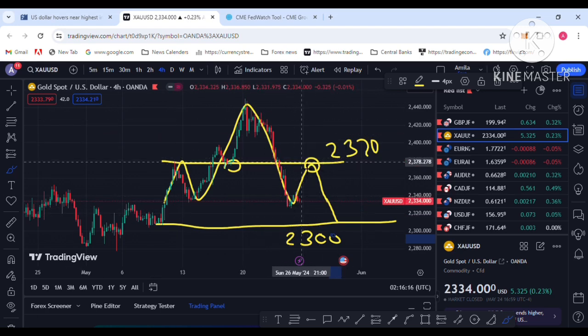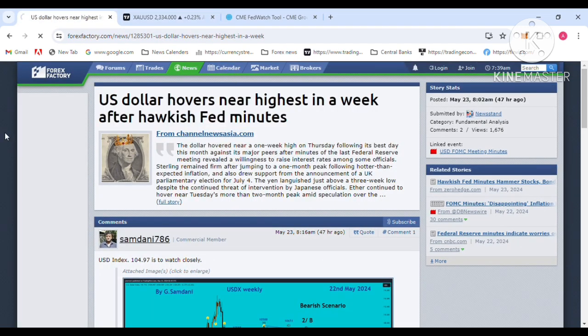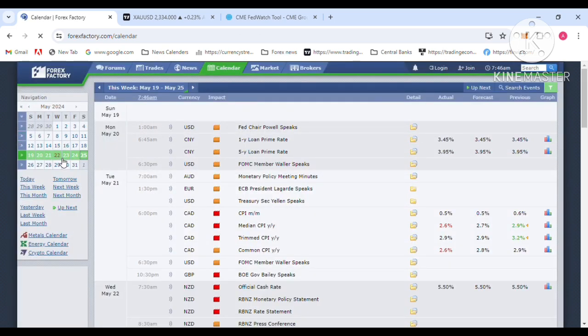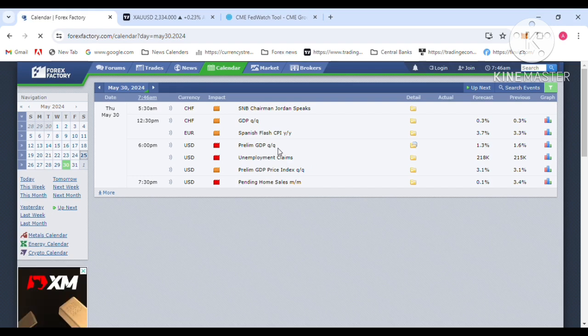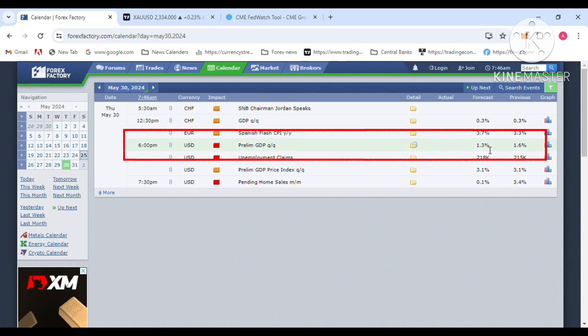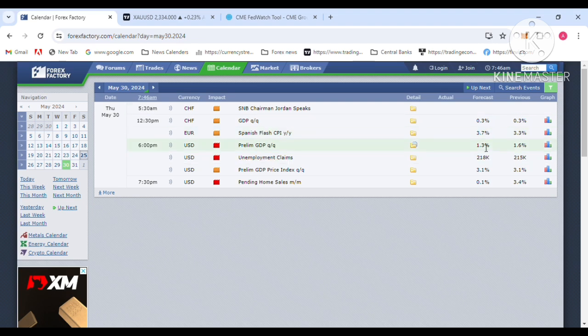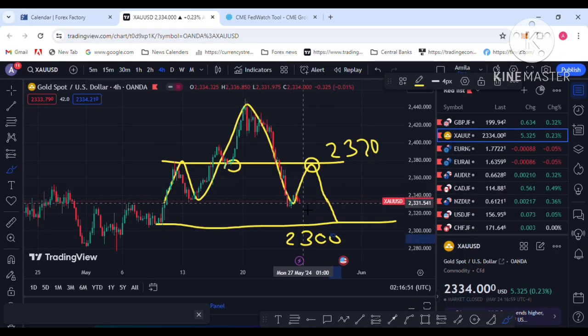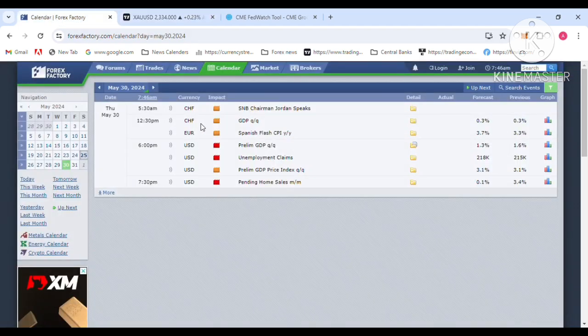Let's see the economic data next week. On the Forex Factory calendar, 30th May is the USA quarterly GDP report. You can see the GDP report: previous 1.6%, expected 1.3%. If GDP drops to 1.3%, that will help the dollar sell off and gold push to the upside. So you should stay in touch with the economic data, the quarterly GDP report next week.